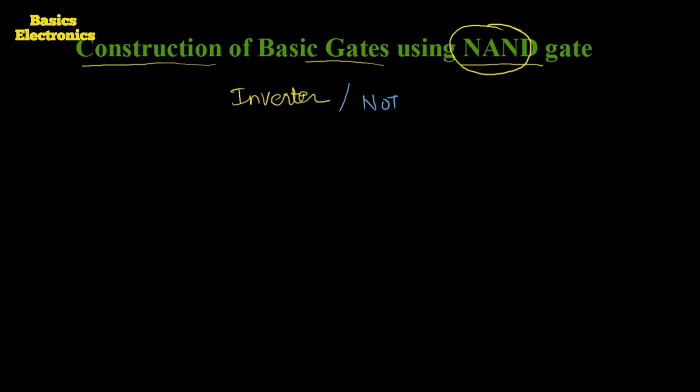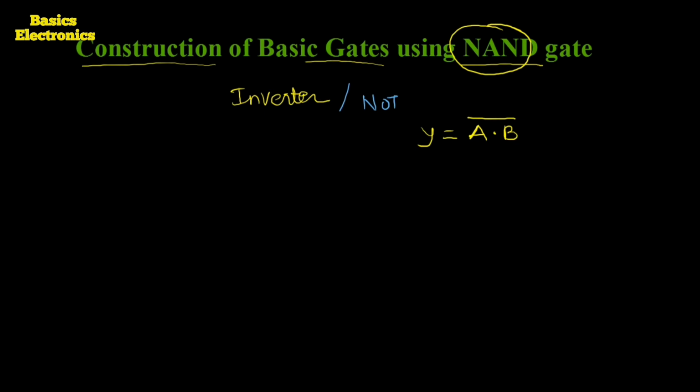For the truth table, again we recall the equation of the NAND gate. The NAND gate equation is Y equals A dot B complement. We can read it as A and B complement, or Y equals AB complement.